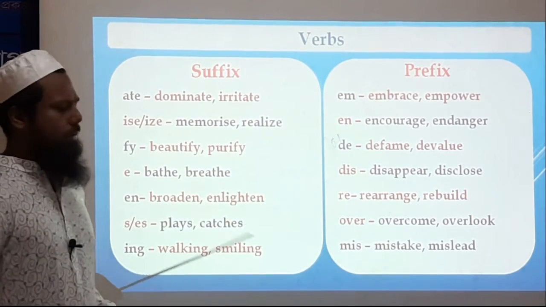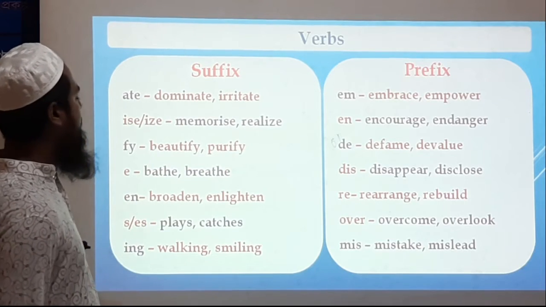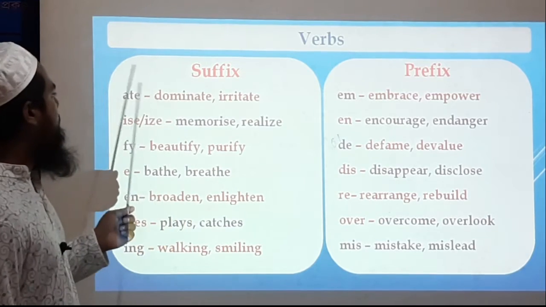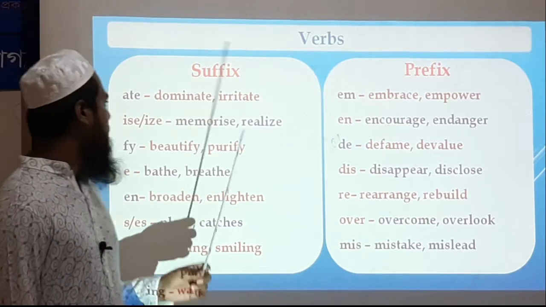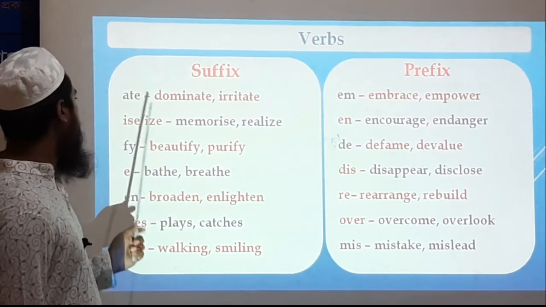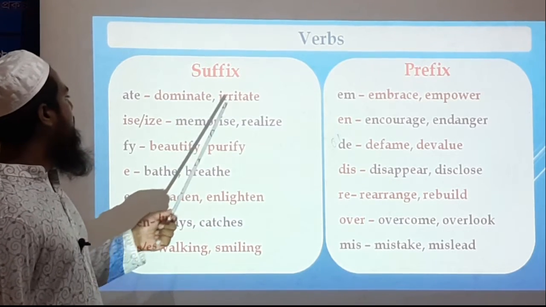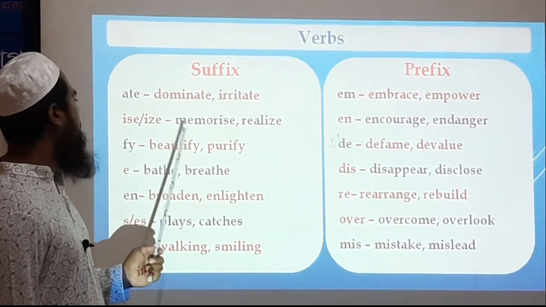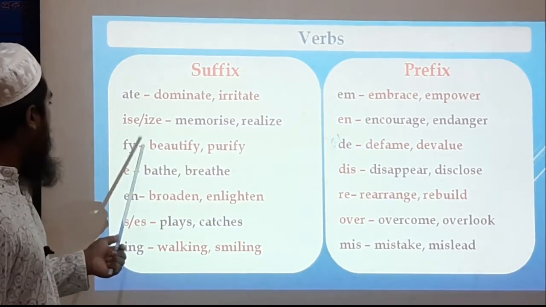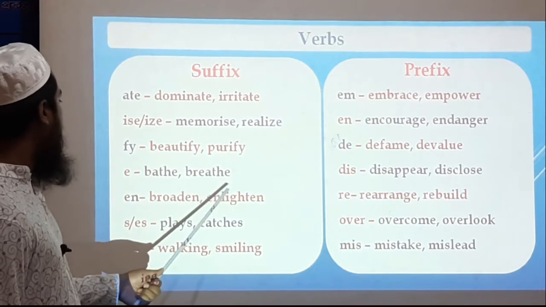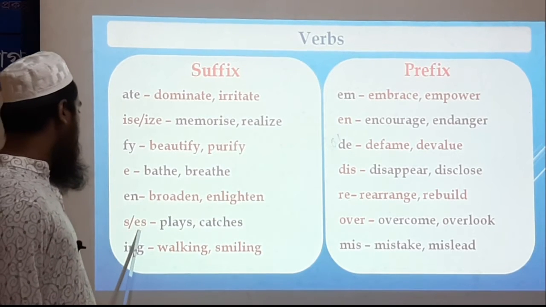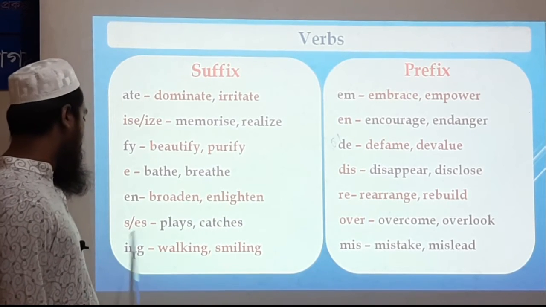And now here is a list of verbs. To make a verb word we use both suffix and prefix. So here is the list of some suffixes, such as ate, dominate, irritate. Ize, memorize, realize. Fy, beautify, purify. E, bathe, breathe. En, broaden, lighten. S or es, plays, catches.